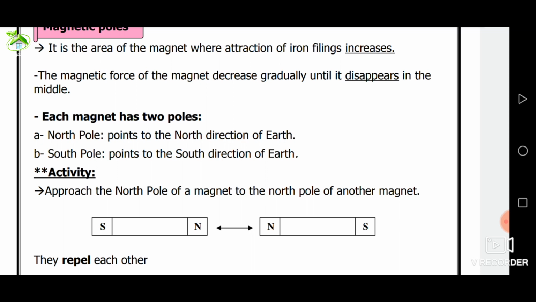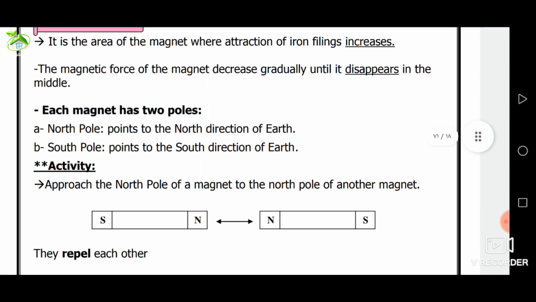Each magnet has 2 poles. North pole points to the north direction of Earth. South pole points to the south direction of Earth. To differentiate between the 2 poles of magnet, the north pole is often red colored, but the south pole is often blue colored.